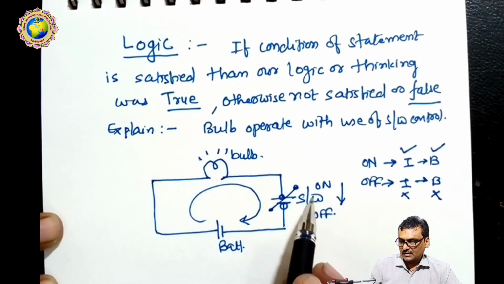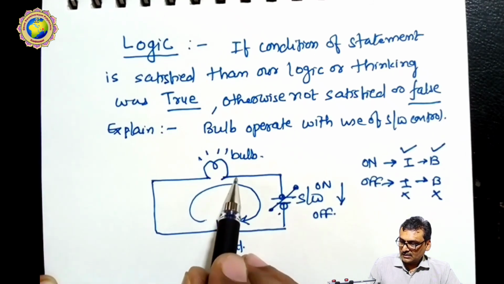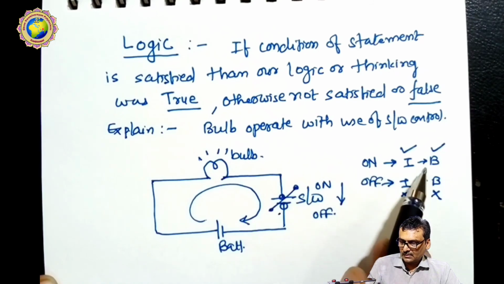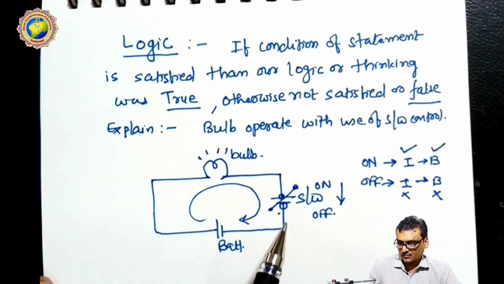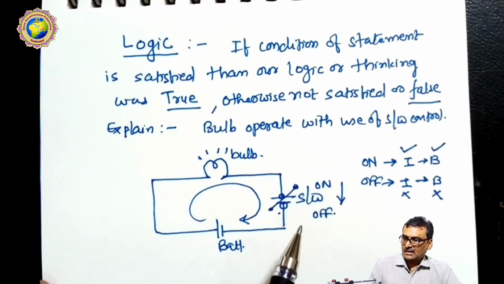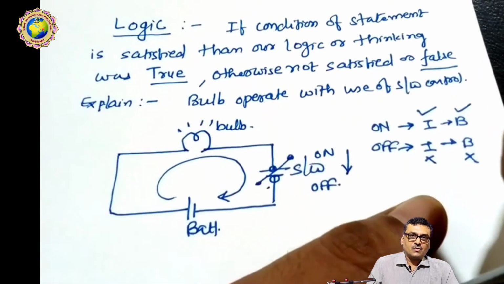So this simple example shows there are two logic states. Using this switch we can control the bulb in off mode and on mode. This logic can be implemented in our computer systems or electronic systems also.